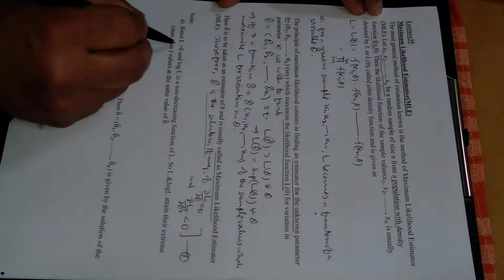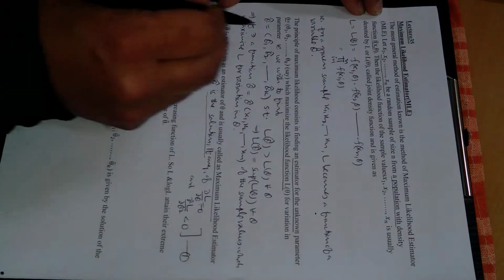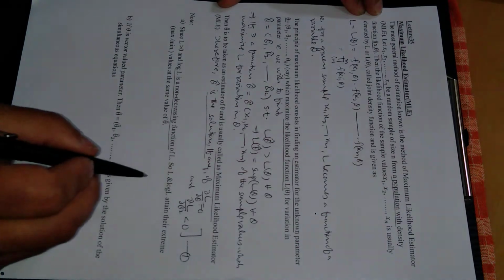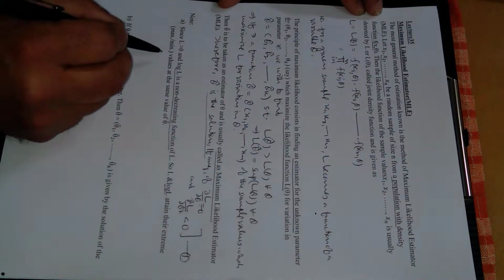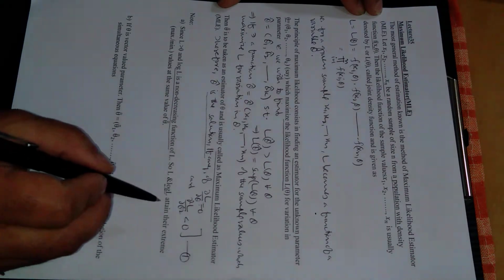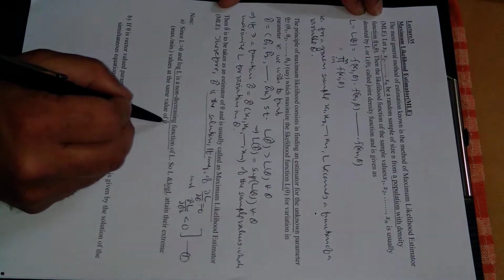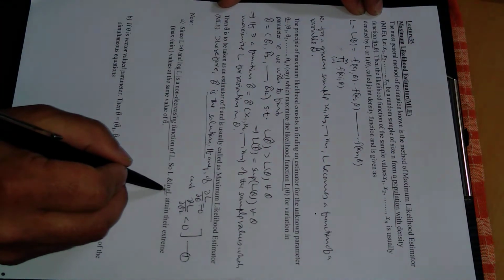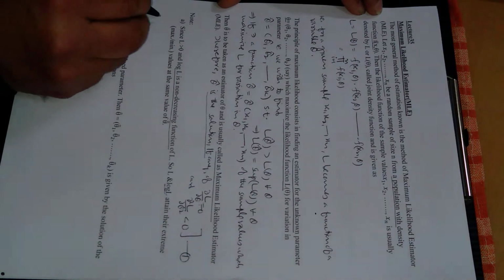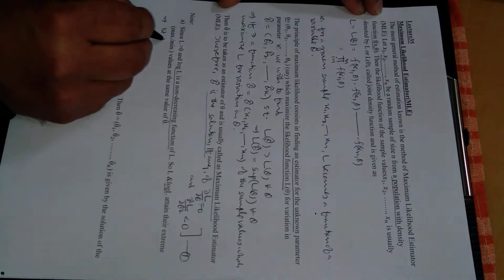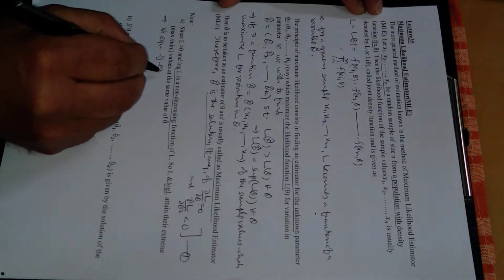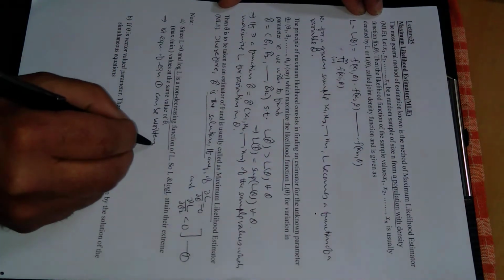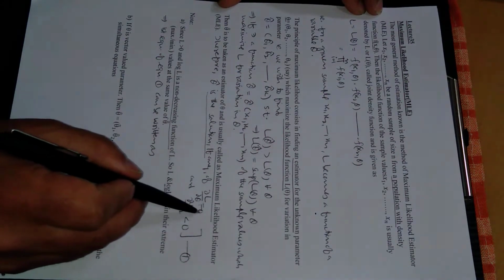Note number 1: since the likelihood function L is clearly greater than 0, positive, and log L is a non-decreasing, increasing function, L and log L attain their maximum value at the same value of theta cap. The minimum values of L and log L will also be at theta cap, right? At theta cap both attain their maximum value, and at theta cap both attain their minimum value, right? This implies the first equation of equation 1 can be written as follows. The first equation of equation 1 is this. There are two equations, the first equation is this one.